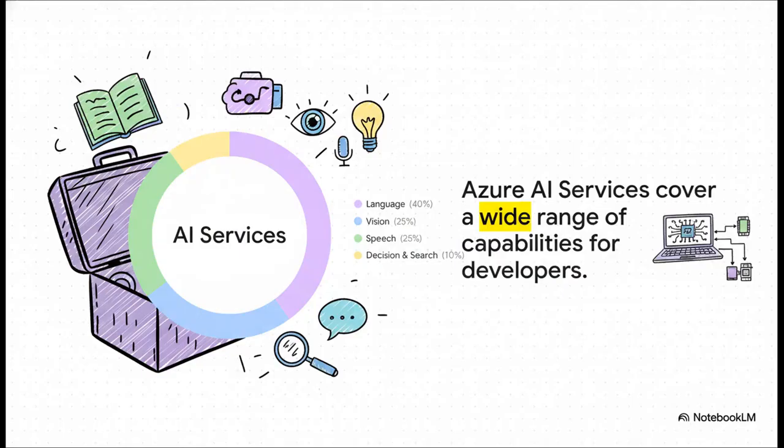And believe me, this toolbox is stuffed. You've got services for pretty much anything you can think of. You've got language, vision, speech, and even this category called decision and search. And that one's really cool. It's for things like spotting weird patterns in your data or automatically moderating content, basically helping your app make smart judgments all on its own. So, you ready? Let's crack open this toolbox and check out a few of these tools.